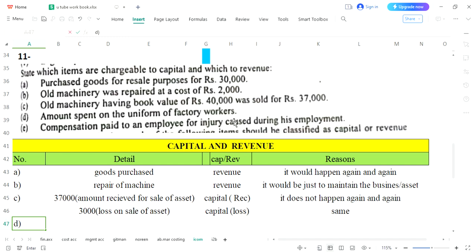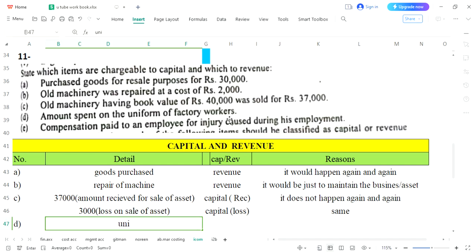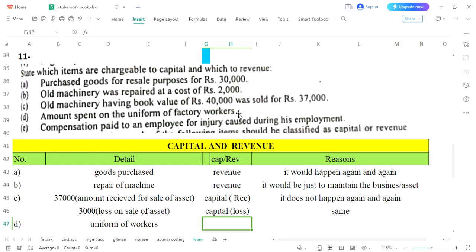There are several examples. In the shortest way, just understand, if you are doing any activity for the workers, this is routine. Now when we are talking about uniform of workers, I have asked you to underline this word workers. Any activity related to workers is routine, and you will be doing it several times.